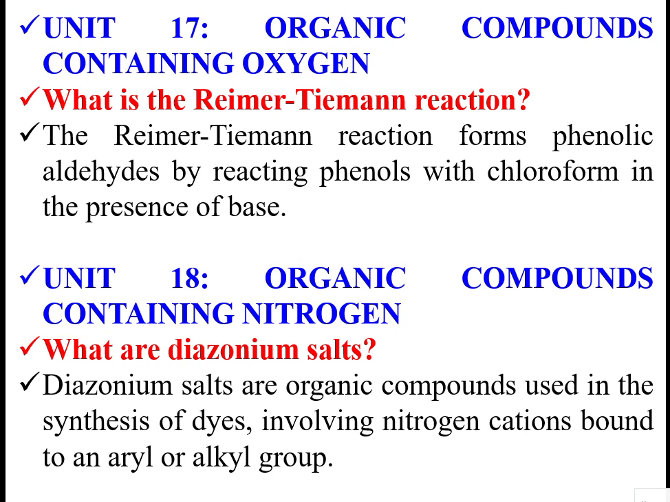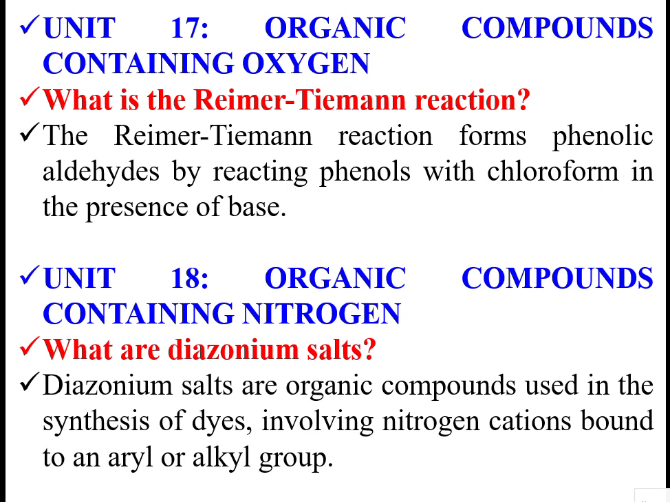Then organic compounds containing nitrogen, they are called diazonium salts. For example, diazonium salts are organic compounds used in the synthesis of dyes, involving nitrogen cations bound to an aryl or alkyl group. Aryl group means cyclic group, alkyl group means open chain. Can you give a real time example?